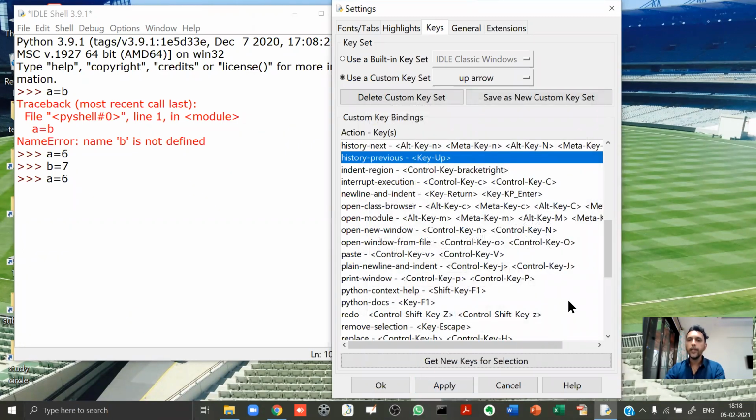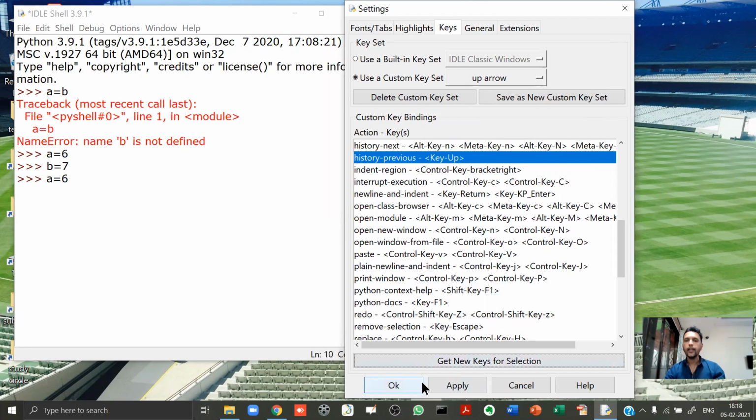You click on apply and you click on OK over here. Click on apply and click on OK over here. And after that, what will happen is you can use the up arrow key. And when you use the up arrow key, automatically the previous statements will appear on your Python shell.